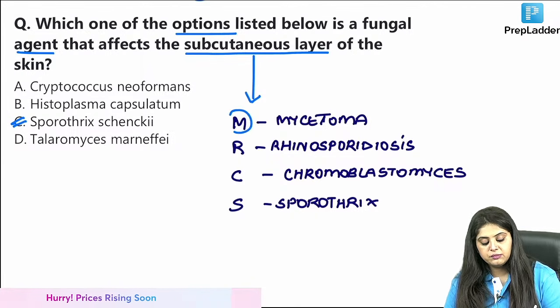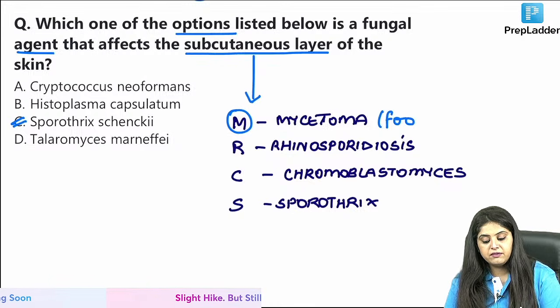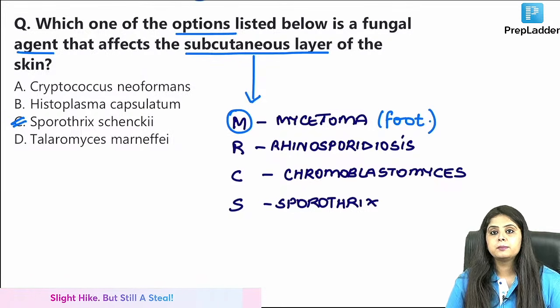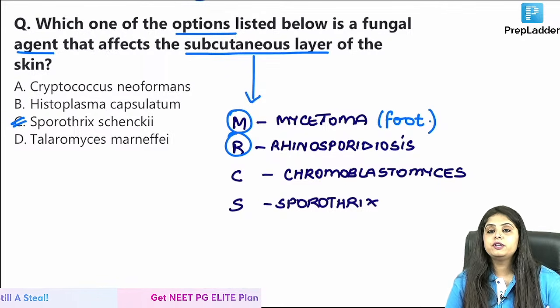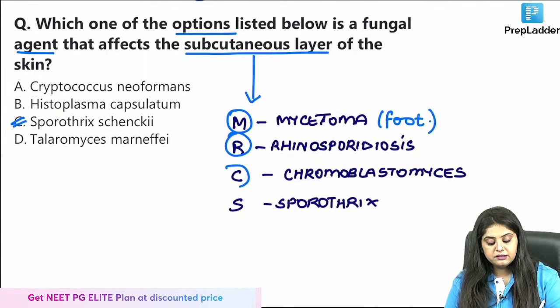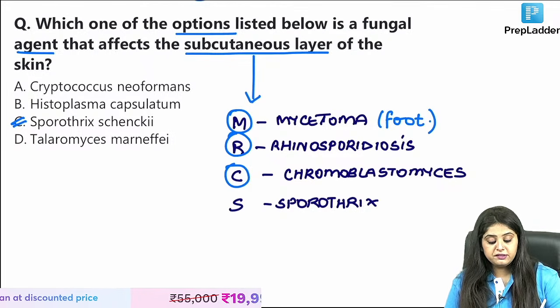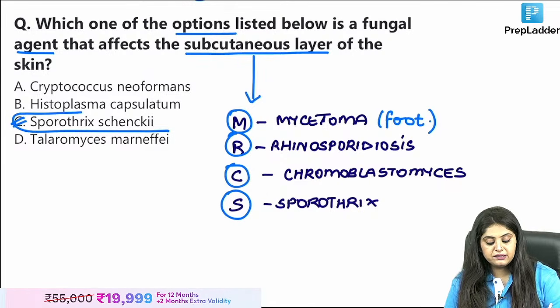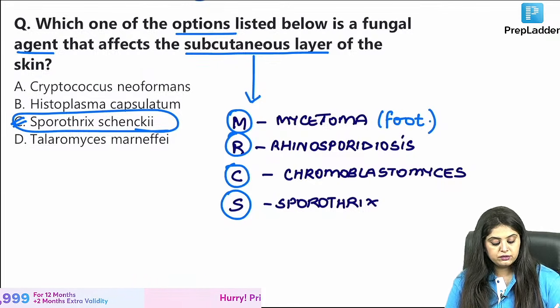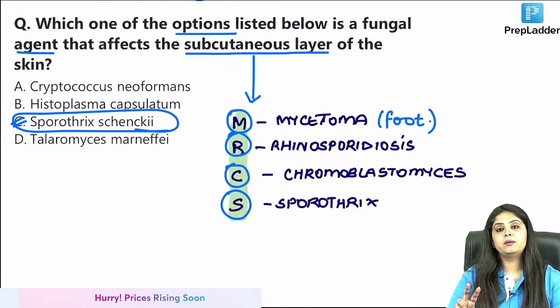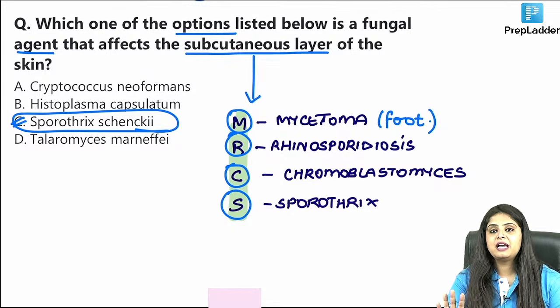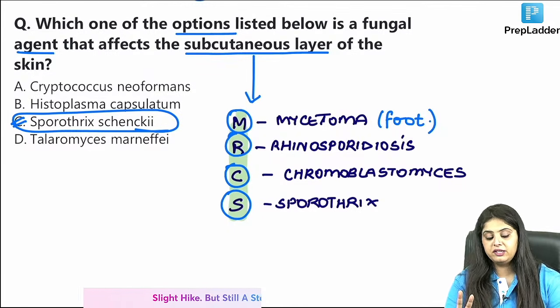So what are all the subcutaneous fungal organisms that we have? Number one, mycetoma. I think everyone knows the mycetoma of the foot. Second one, rhinosporidiosis. Rhino means nose. C for chromoblastomycosis and S for sporothrix, and that is exactly what I had to mark over here. So another MRCS, there are only two, I promise. In entire path micro, there are only two MRCS mnemonics that we know.